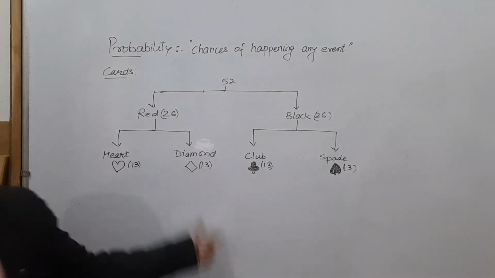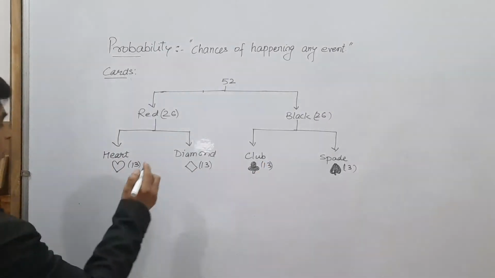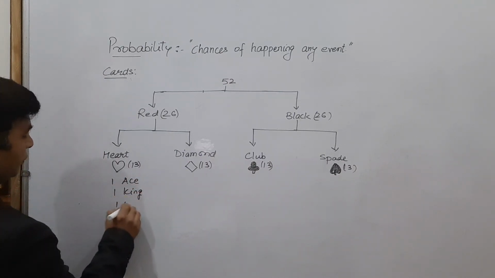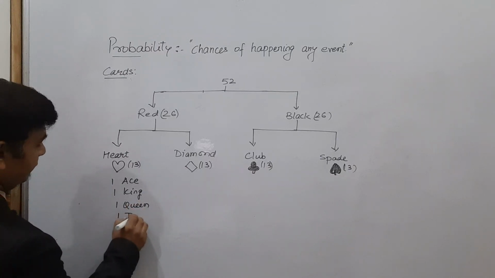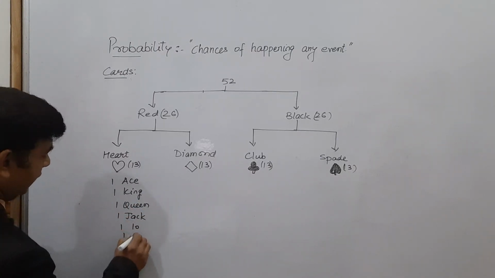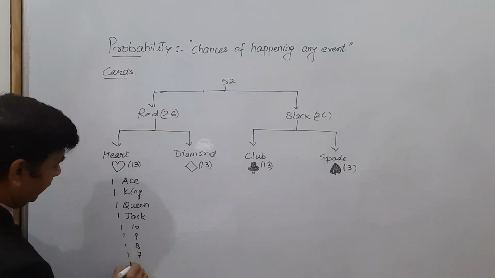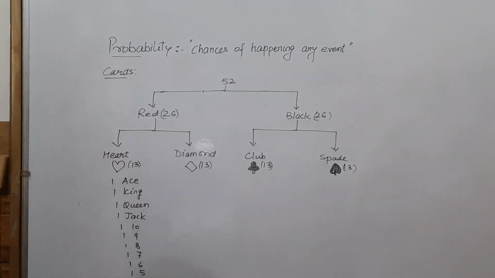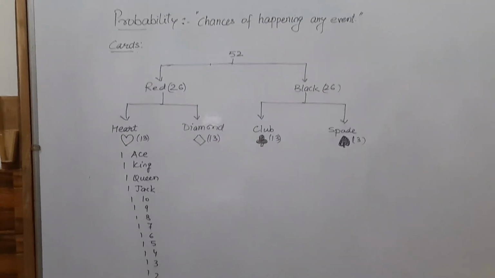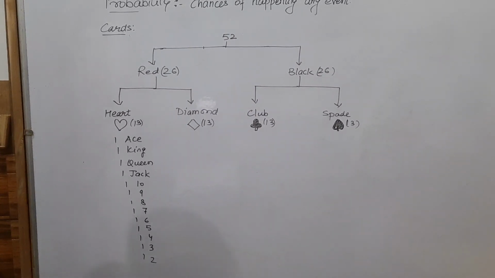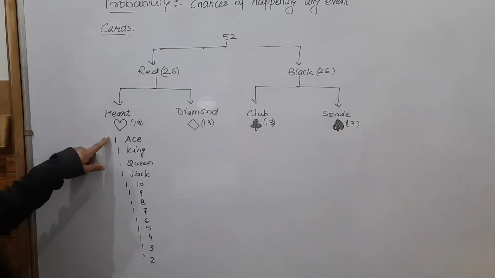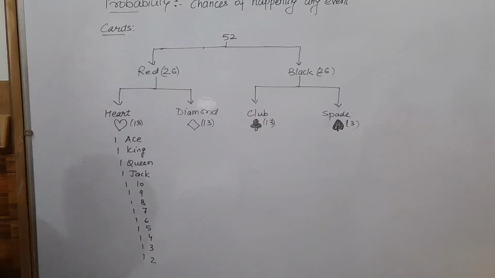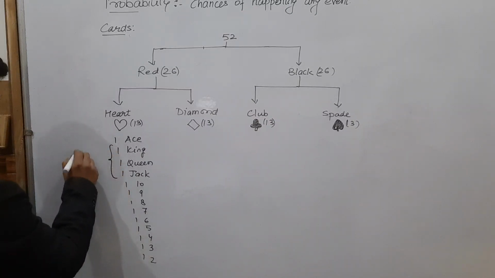And these 13 cards are further divided as: one is ace, one is king, one is queen, one is jack, one is 10, one is 9, one is 8, one is 7, one is 6, one is 5, one is 4, one is 3, and one is 2. So let me show you. It is something like this. This has 13 cards: ace, king, queen, jack, 10, 9, 8, 7, 6, 5, 4, 3, 2. And these three cards, king, queen and jack, are known as your face cards.